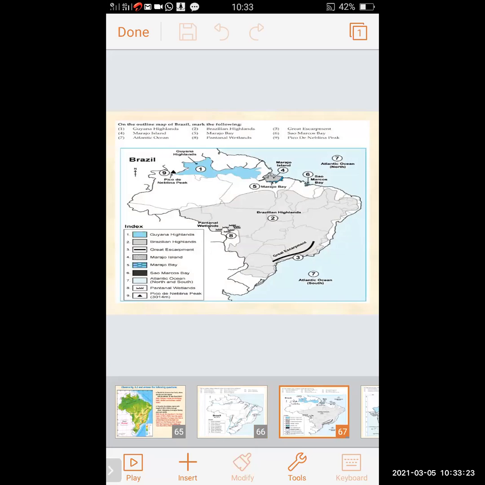Here is an outline of a map of highlands, escarpment, islands, bays, wetlands. In this map, you have to mark the Guyana Highlands, Marajo Island, Atlantic Ocean, Brazilian Highlands, Marajo Bay, Pantanal Wetlands, Great Escarpment, Sao Marcos Bay, Pico da Neblina Peak. So here we can see the numbers indicating where each is located. One number showing Guyana Highlands. So like this in map reading, if it comes, you have to mark the main points which they have asked. The index is shown.